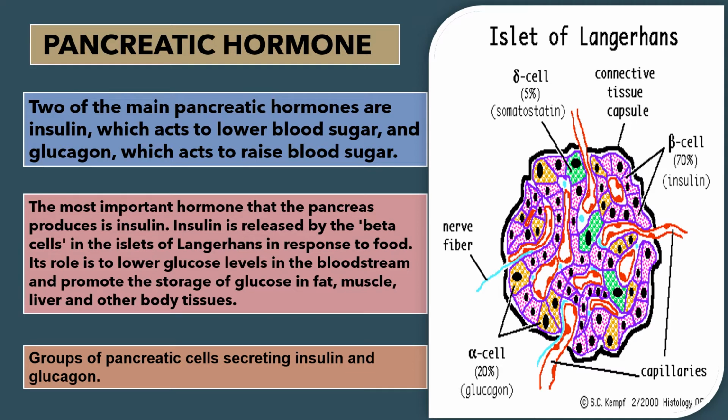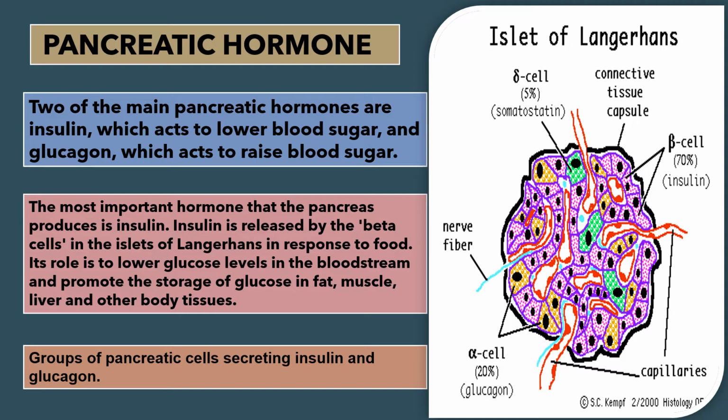Hormones secreted from islets of Langerhans: beta cells secrete insulin, alpha cells secrete glucagon, delta cells secrete somatostatin, and F cells secrete pancreatic polypeptide.